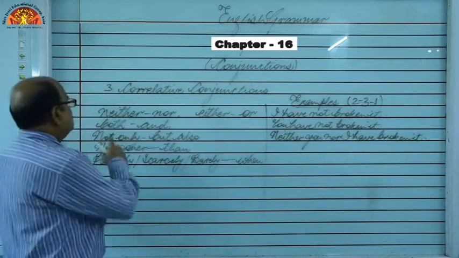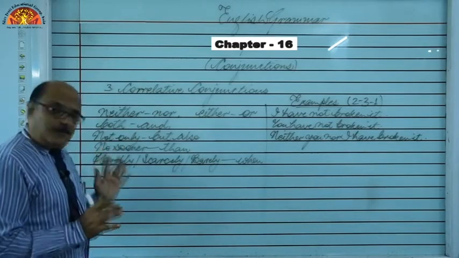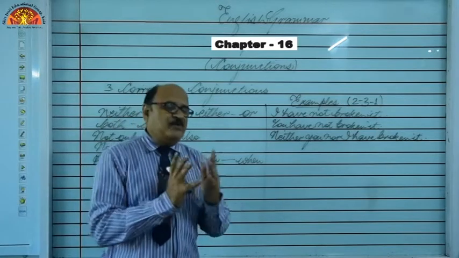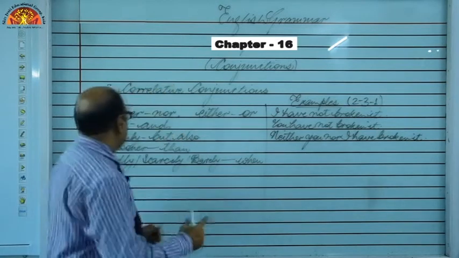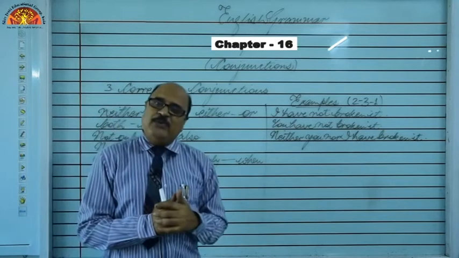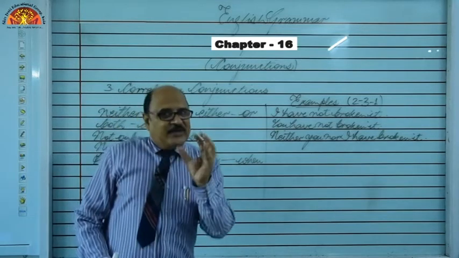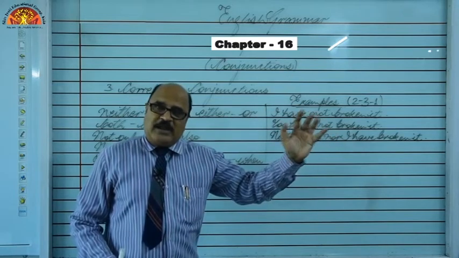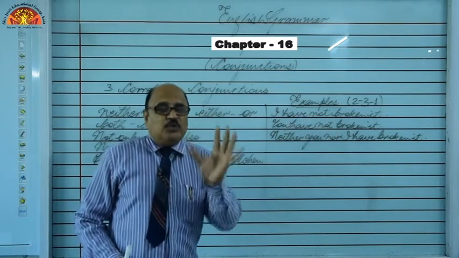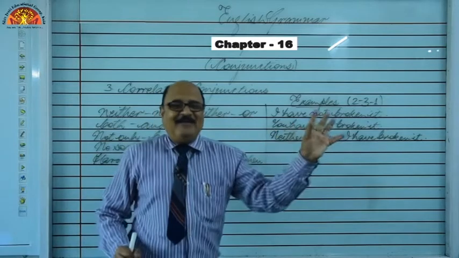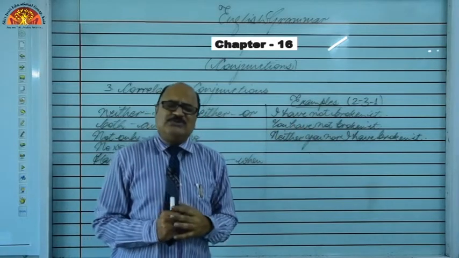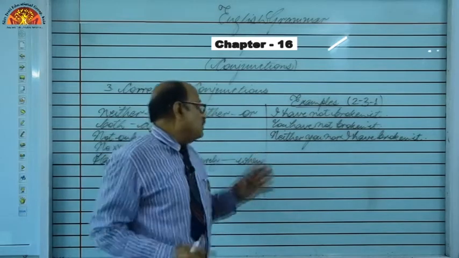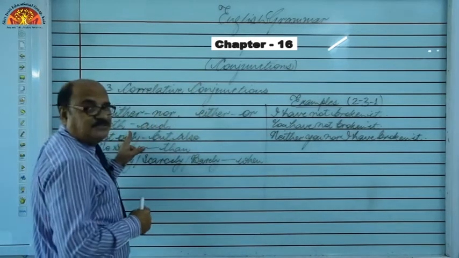Got it, students? Next is both and, right. He went to Agra and he went to Jaipur, and you have to connect with both and. How will you? He went to Agra, he went to Jaipur. How to connect? He went to both Agra and Jaipur. So, dear students, common part is written only once, then we have to use these conjunctions, right.